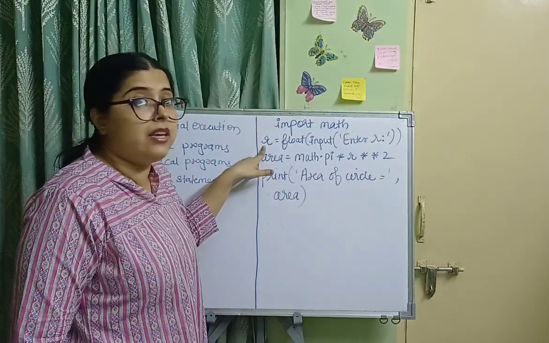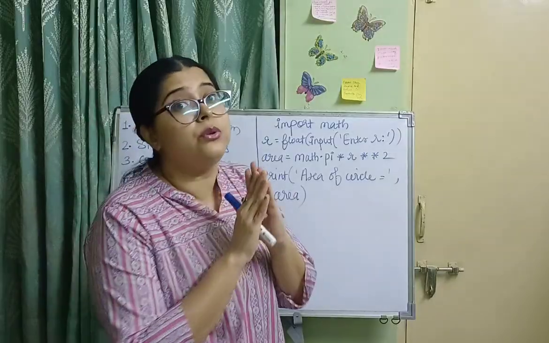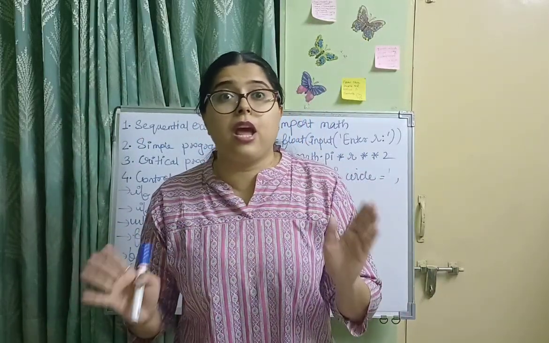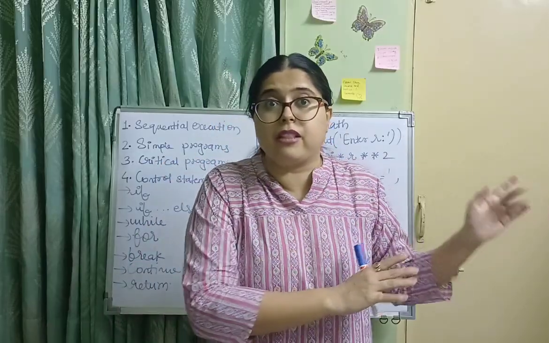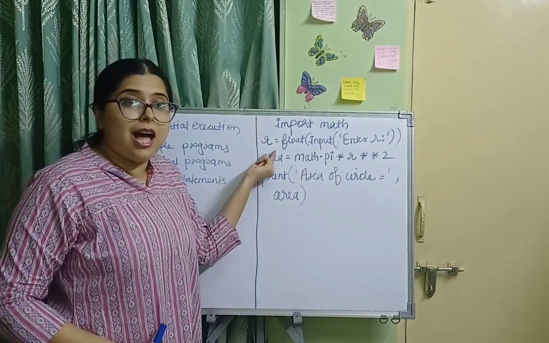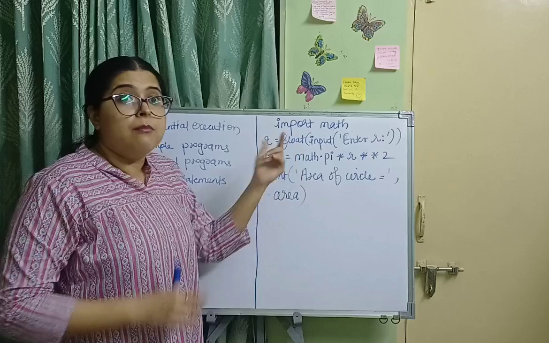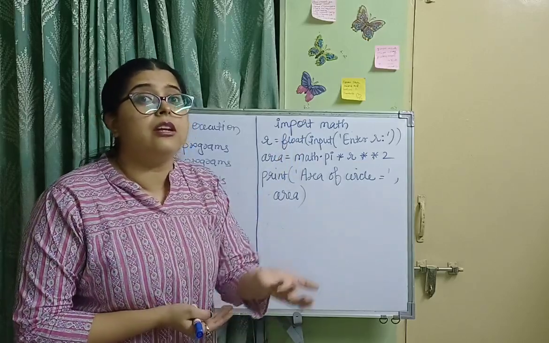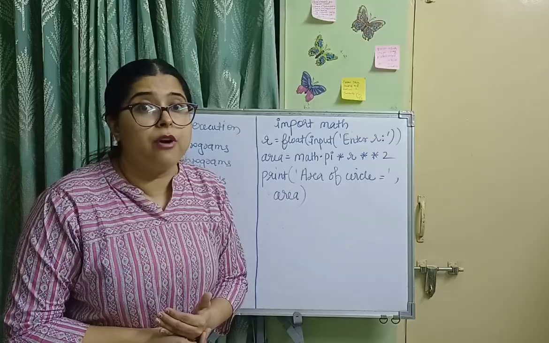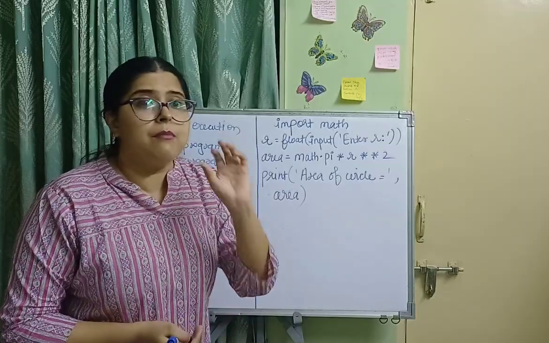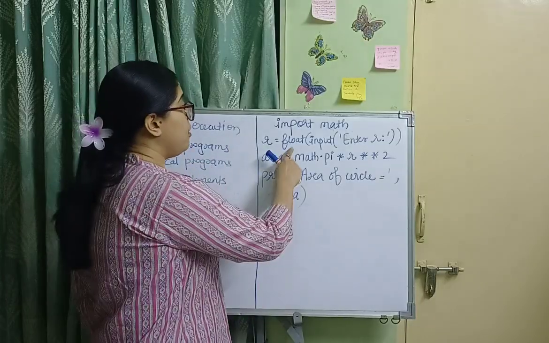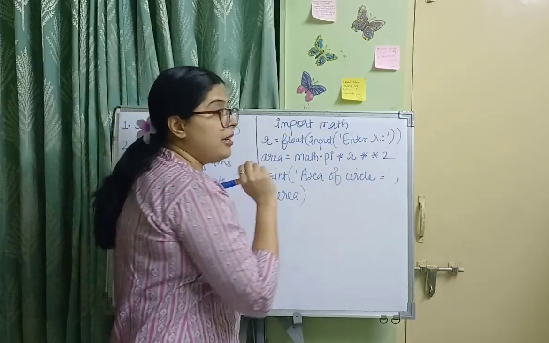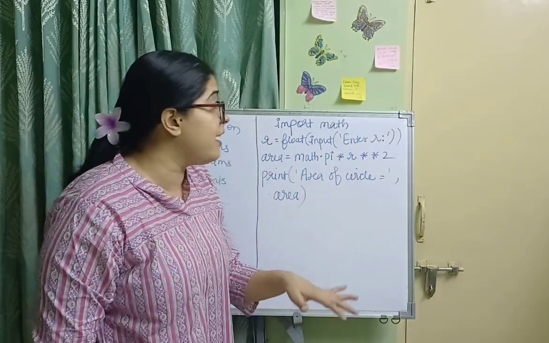We are declaring a variable. Here in Python we don't have to write int r or float r like in C. No, we don't have to use those declarations in Python. We can directly write a variable r equal to float. Why float? Because whatever input we want from the user, we want it in decimal point format. We want the number with a decimal point. That's why float, then inside the bracket input, enter r. So enter r will be displayed on your screen. You will be entering the radius.